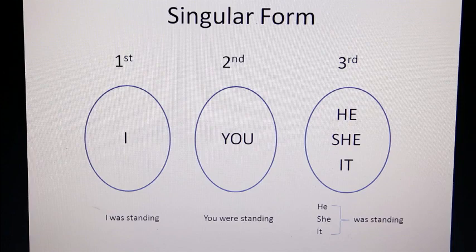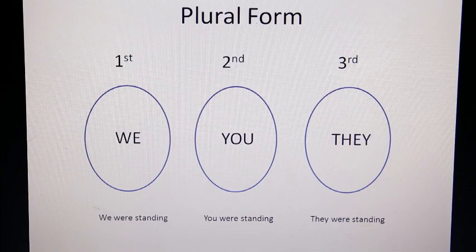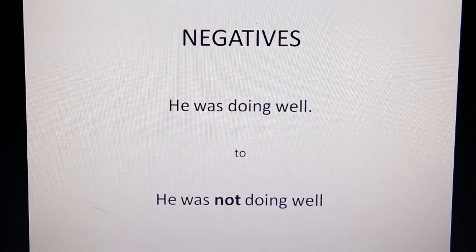There you can see for your singular form, first, second and third person, and the changes there at the bottom. Plural form the same. There's the changes at the bottom. All these are were instead of are. Okay, then our negatives, same as the present continuous tense. All we do is we just change our be verb, and then obviously our not follows. So it's between the be verb and the verb plus ing.